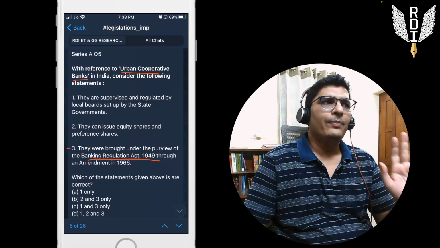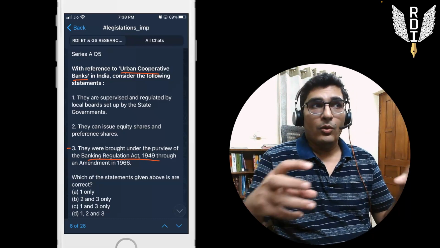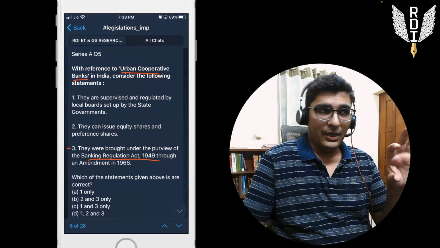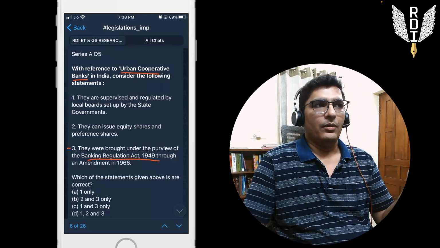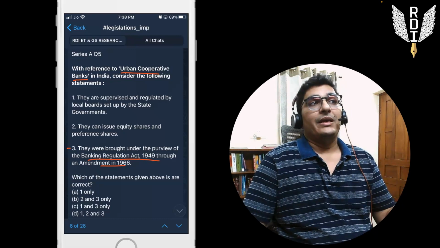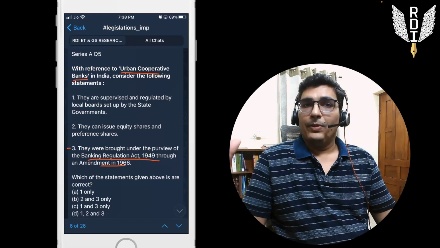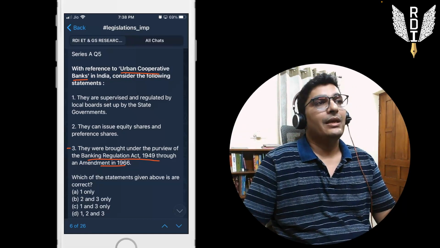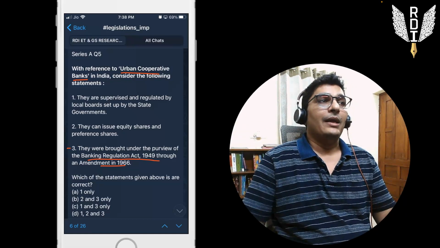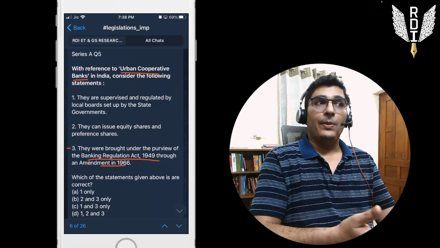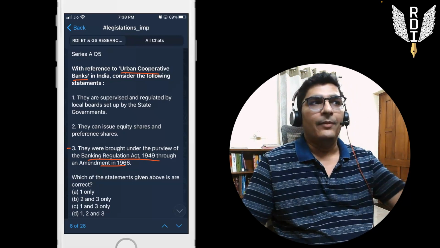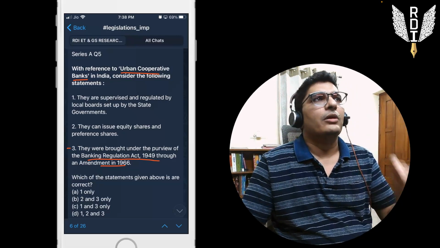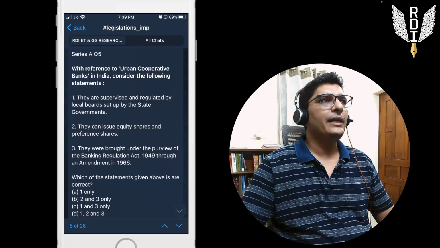This question can be done by ET, but of course we need to know what kind of things have been asked about what legislation. They were brought under the purview of the Banking Regulation Act through an amendment in 1966. Personally, I would say this kind of information is not preparable. You should be doing it via logical thinking, via experience of PYQs. But if you feel it is preparable indeed, you have in front of you to what level UPSC can ask very factual, very concrete points.